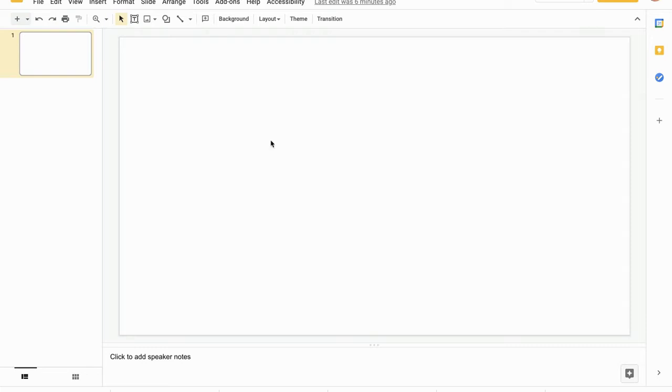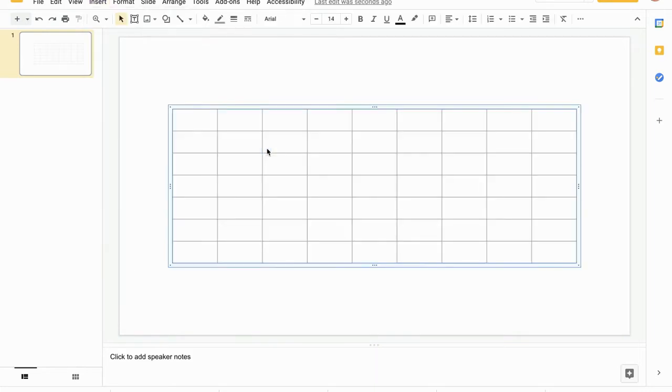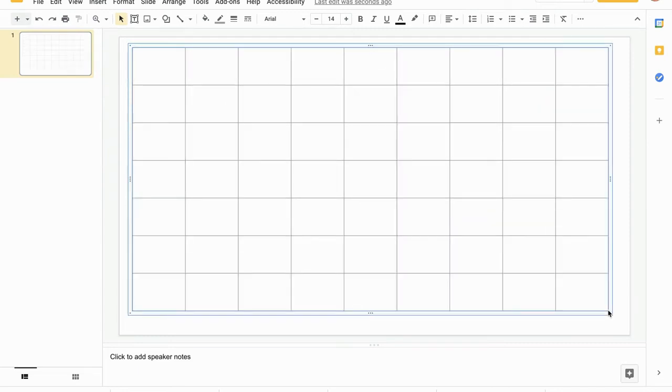So the first thing we're going to do is add a table into this big space. I'm going to go into Insert, and insert a table, and I'm going to go across to, let's say, 9 by 7, like this. I'm going to drag this table up into the corner, and drag it down here, because we want to really fill that screen, but not go off the edges.